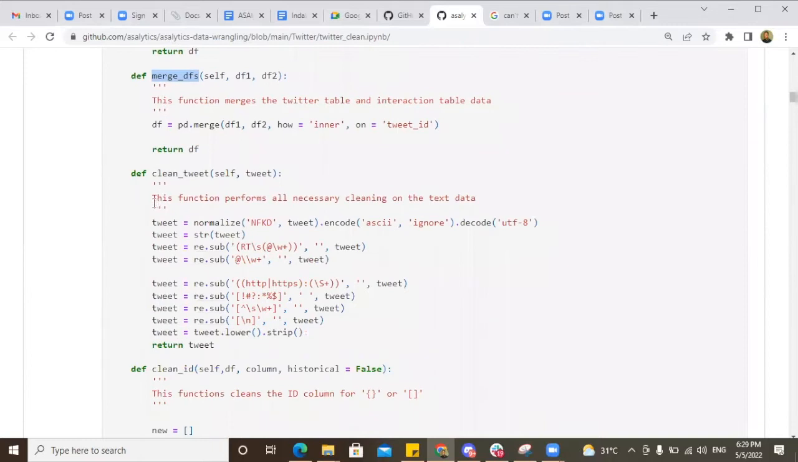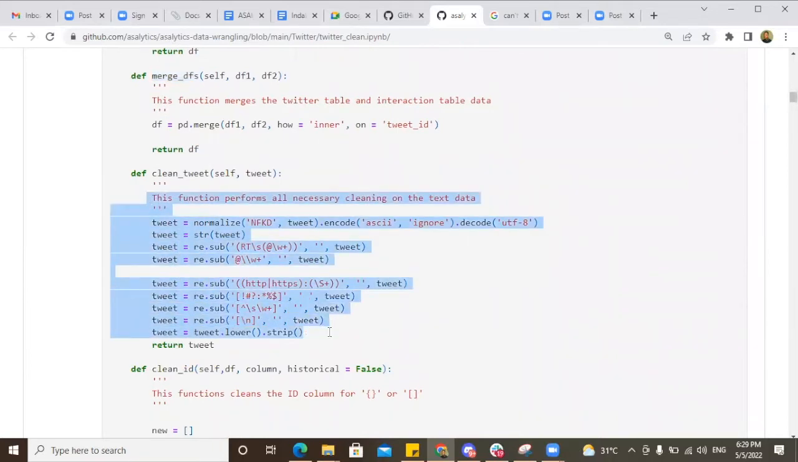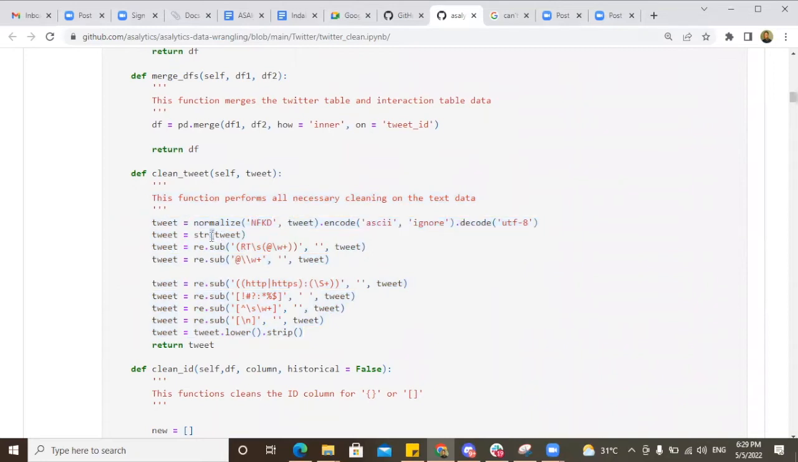So the clean tweet, this is where the regular expressions that we needed to write, this is where it happens. This is normalizing your string, confirming it's in string. Then after normalizing, I ensure that I encoded it to UTF-8, because I prefer UTF-8 to the format that I had there before.